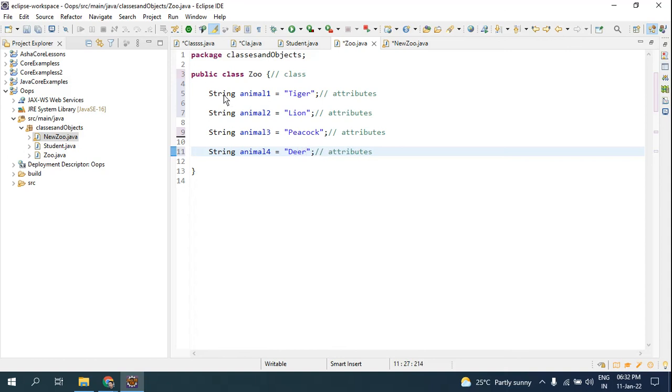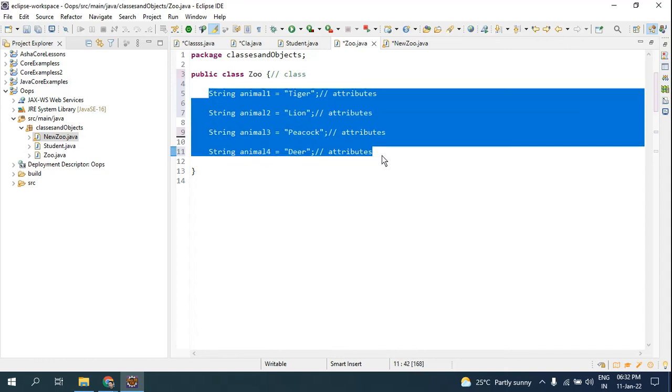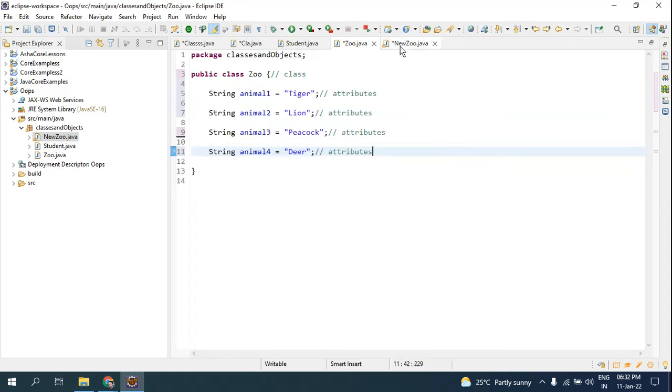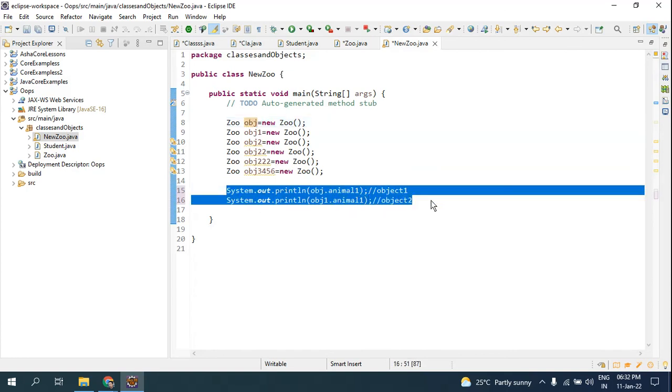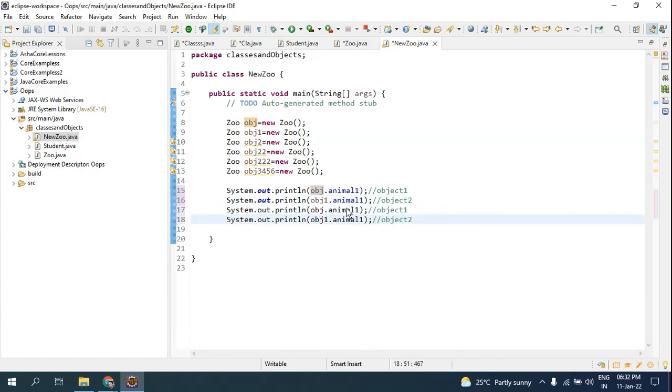Look here, you can have n number of attributes, and you can call them using different objects. I'll call a different animal using each object. This object I'm going to use to call peacock, which is animal 3, and using this last object I'm going to call deer, which is the 4th one.